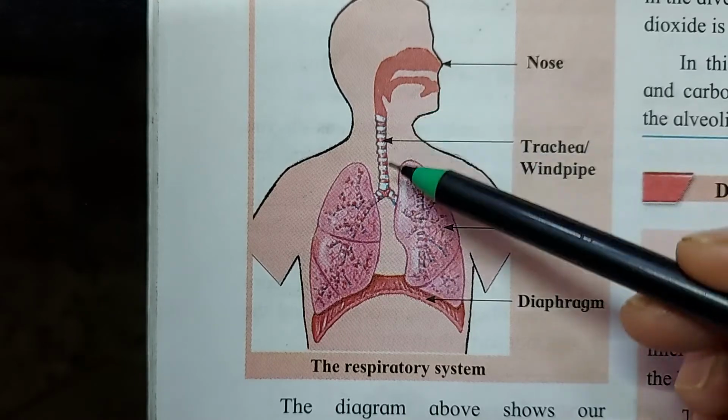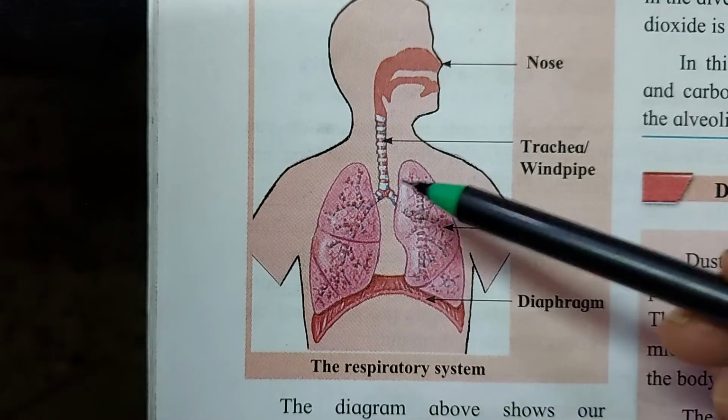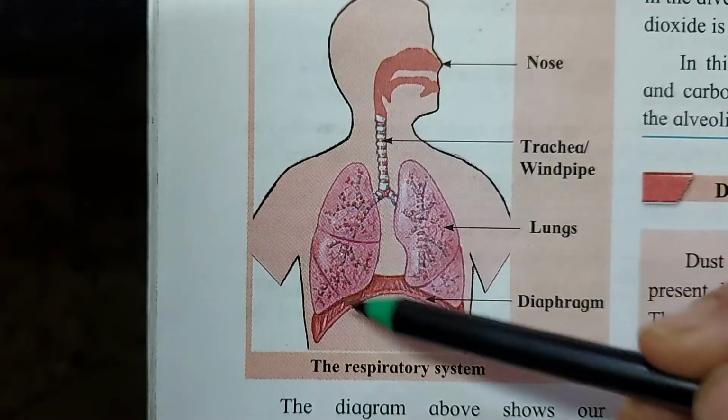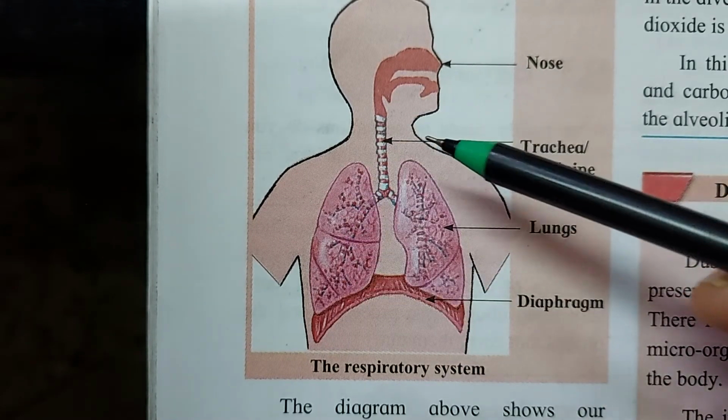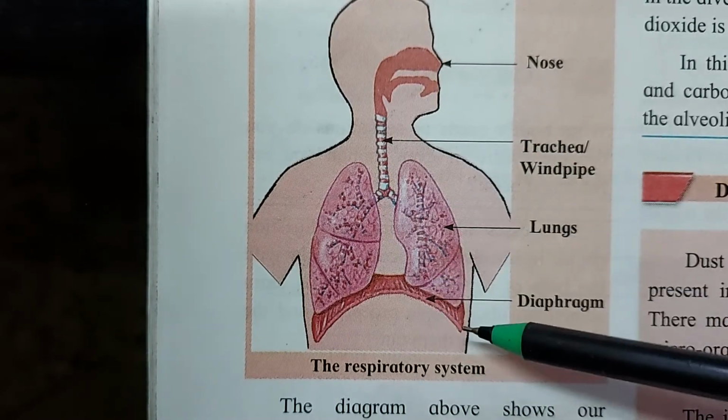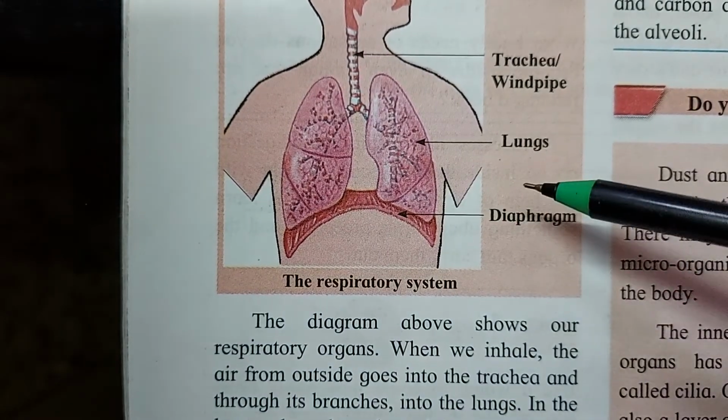Like only this trachea can't work, only the lungs can't do it, only the nose can't help. So these different organs work together, hand in hand. When they coordinate properly, then only the breathing process is completed.